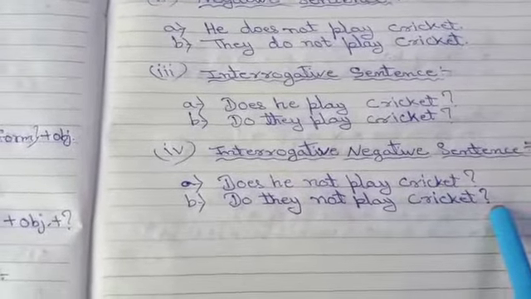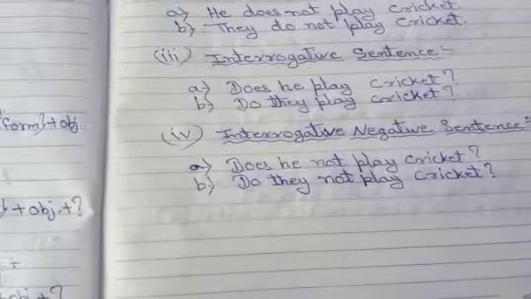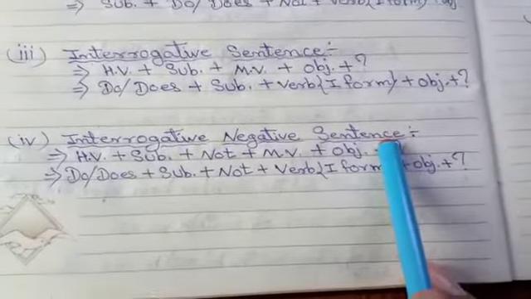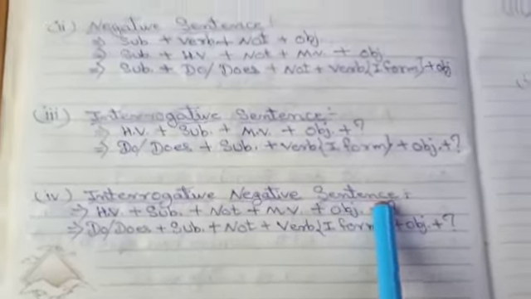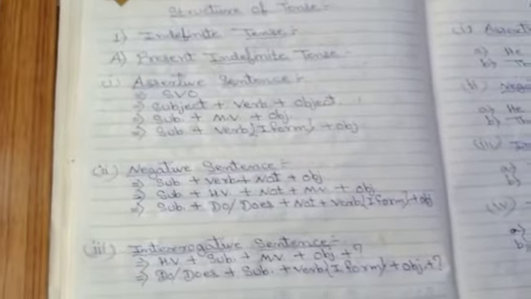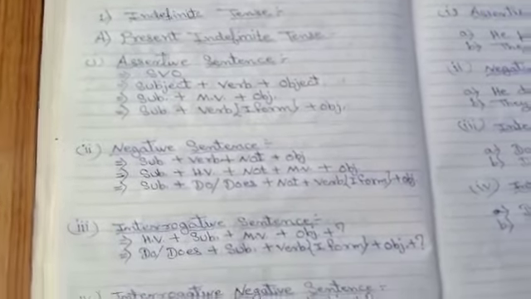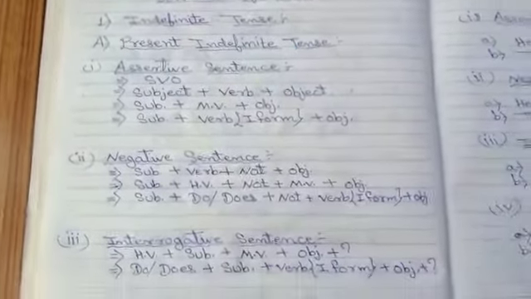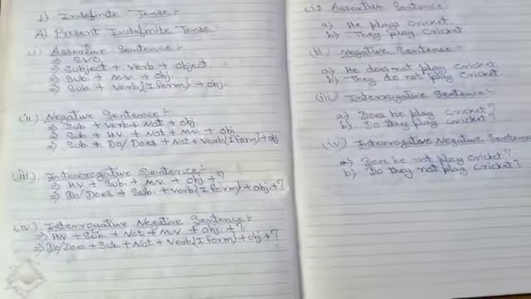I think all of you easily understand the structure of interrogative negative sentence with an example. I think you understand the structure of present indefinite tense easily with examples, and nobody will get any problem.